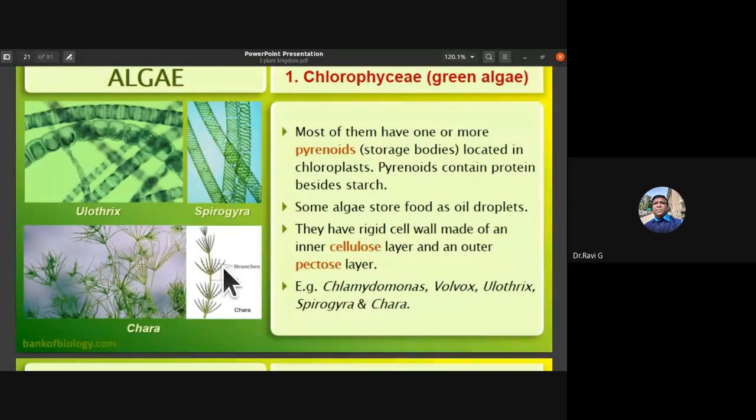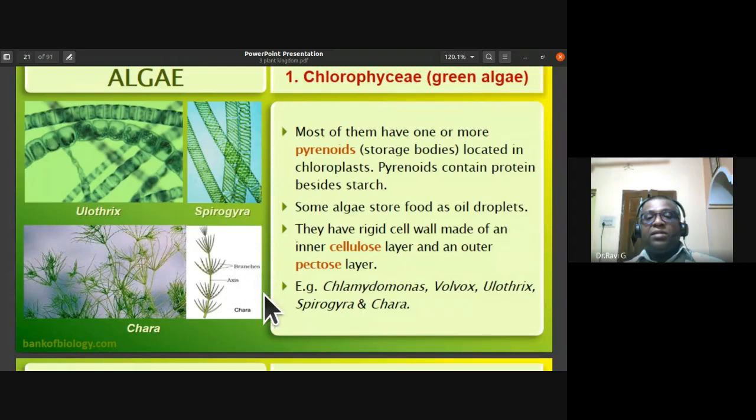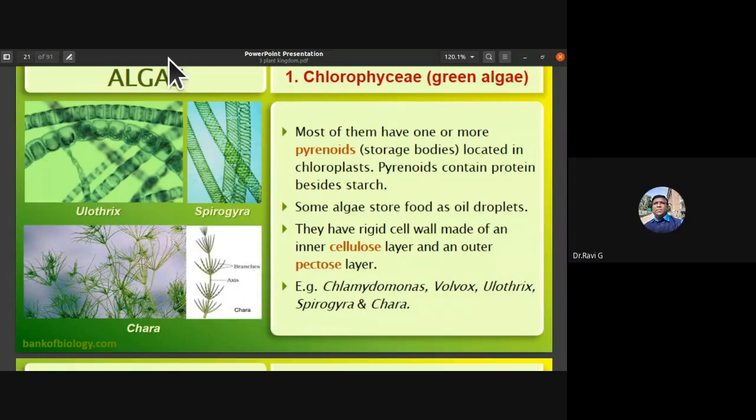So they have nucule and globule as the reproductive structures. So Chara is also one of the green algae which are distributed in the lakes. Okay, so they have a main axis and the branches of it. The branches carry the nucule and globule, which are the reproductive organs of this green algae.